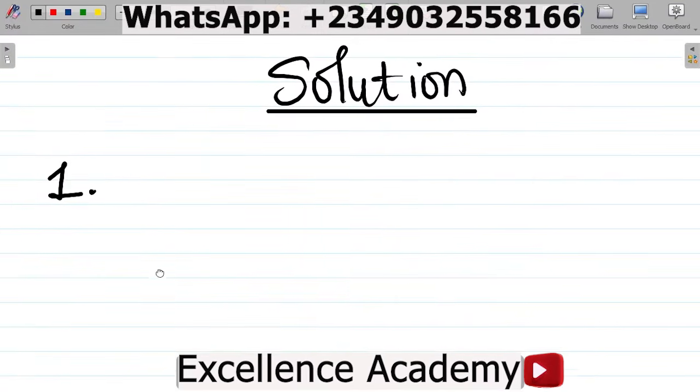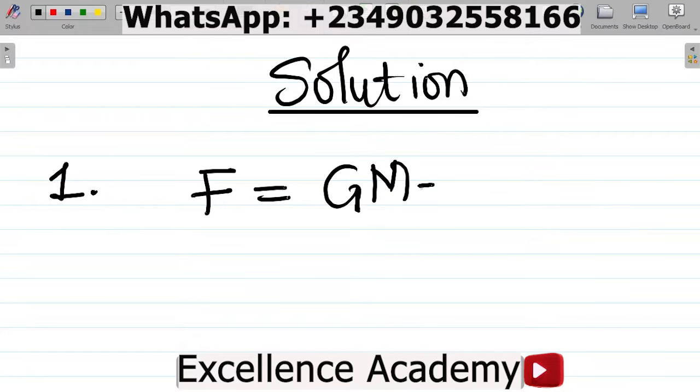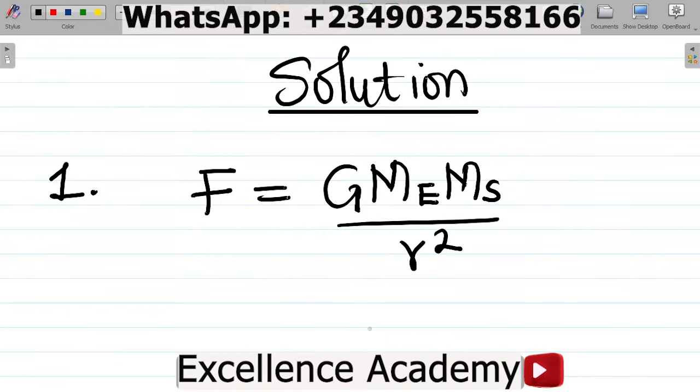From Newton's law of universal gravitation, we have that the force of attraction between the satellite and the Earth, F, is equal to G, that's the universal gravitational constant, times the mass of the Earth, that's ME, then the mass of the satellite, that's MS, all over the square of their distance apart.